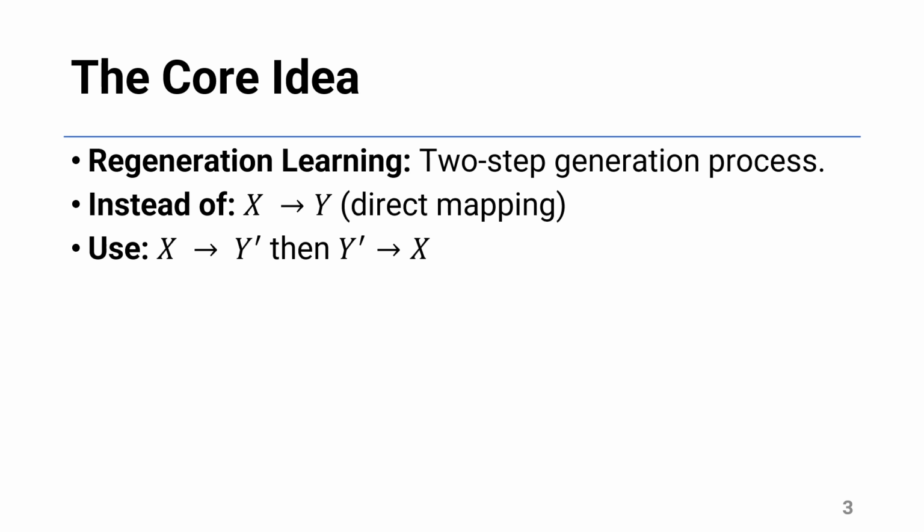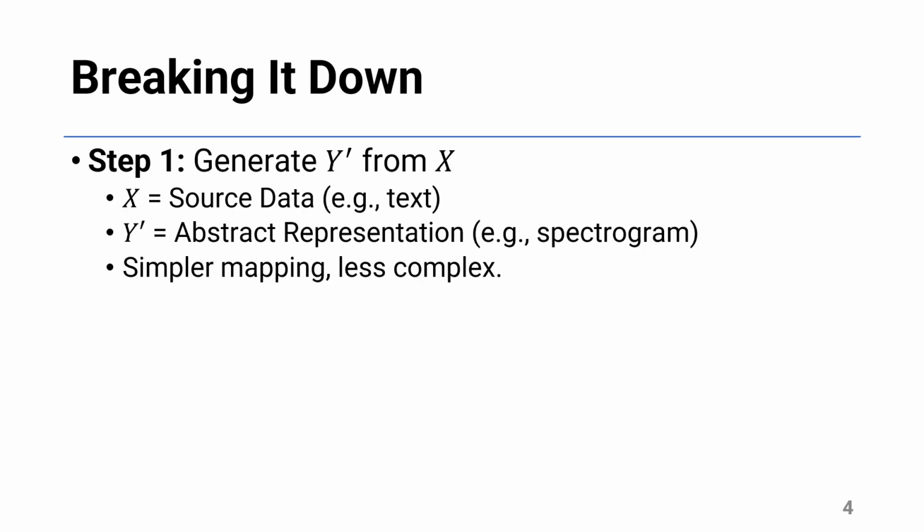Instead of a model directly generating the final, complex data, which they call Y, from the initial source data, which they call X, regeneration learning introduces an intermediate step. First, the model generates an abstract or representative version of the target data, which they call Y', from the source data X. This Y' is a simplified, more compact version of the final output Y.